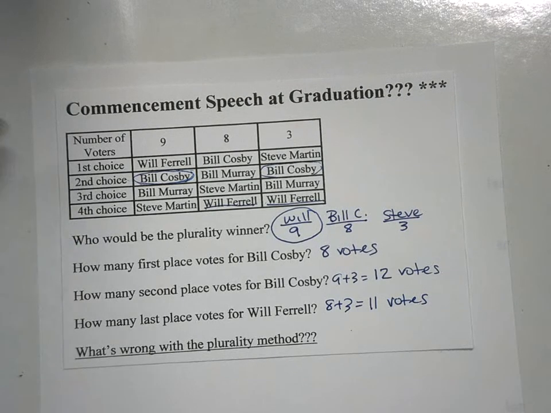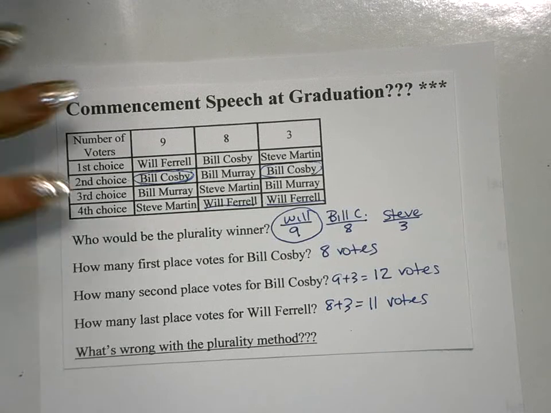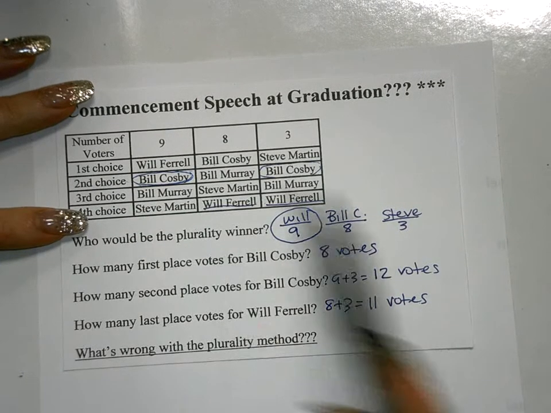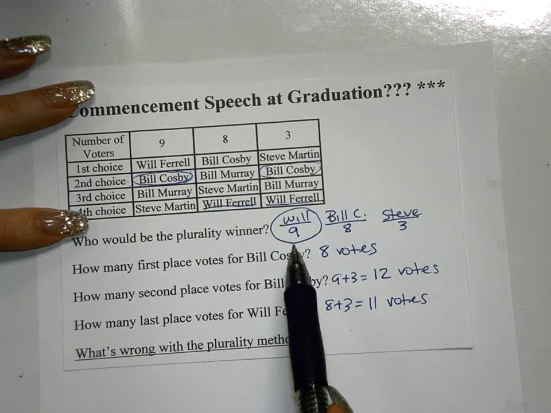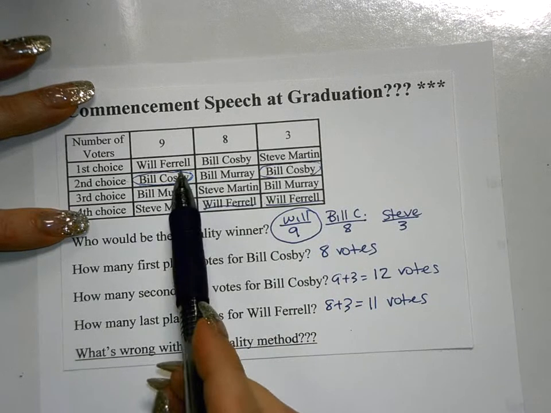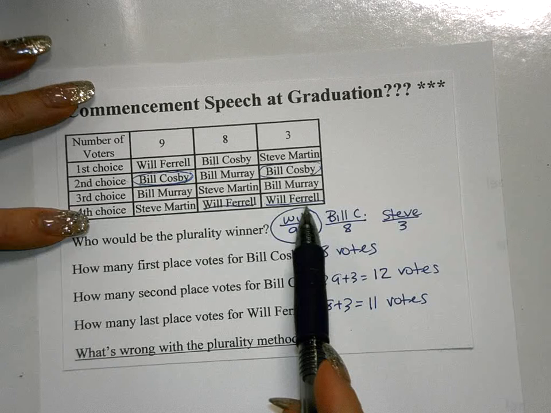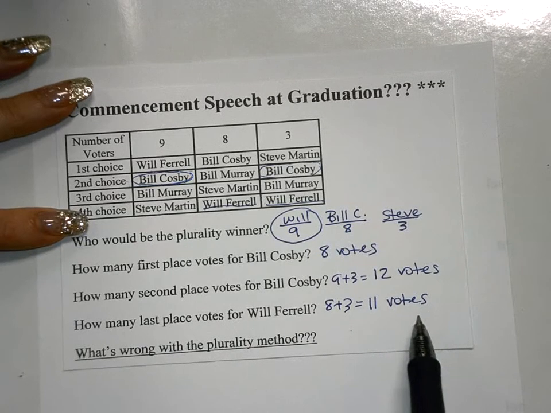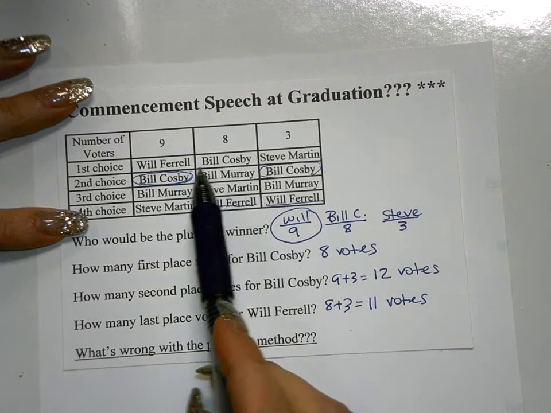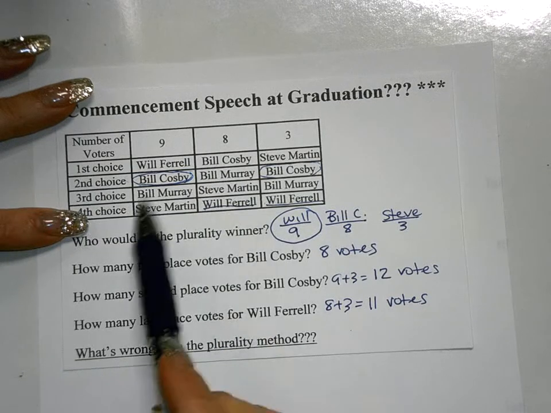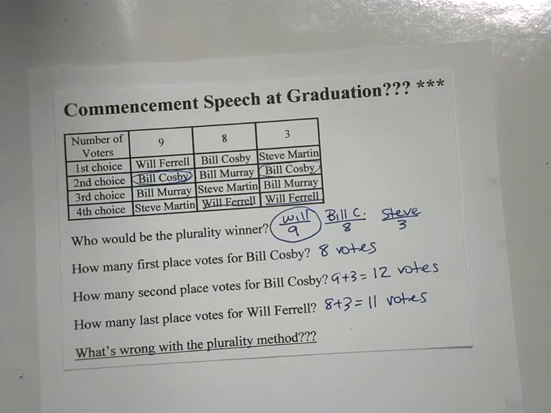So what's wrong here? When we're trying to find the winner of the election, we're trying to find the voice of all of the voters. Even though under the plurality method, whoever has the most first place votes wins, Will Ferrell is a winner. There's 9 people who wanted him first, but there's 11 people whose last choice is him. And if we look at Bill Cosby, there's 8 people who would like him first, and 12 people who would be happy with him as their second choice. And so, if we're looking for the voice of the group, I think it's obvious that Bill Cosby is the voice of this group.